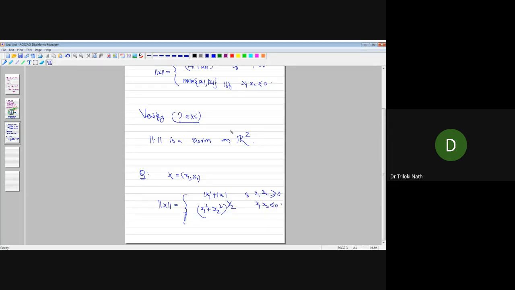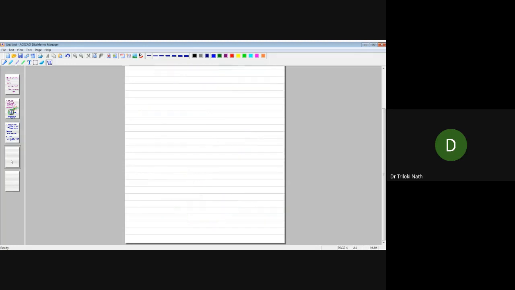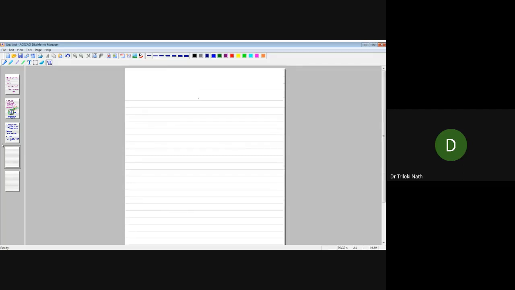If we draw the picture for this one, what is going to happen? Let us draw the picture of this one, on the next page. So we are going to draw the picture of this one. Fine. Okay, so what is going to happen? You see this one. Okay, and let us see this. Right. Okay, so this is one.